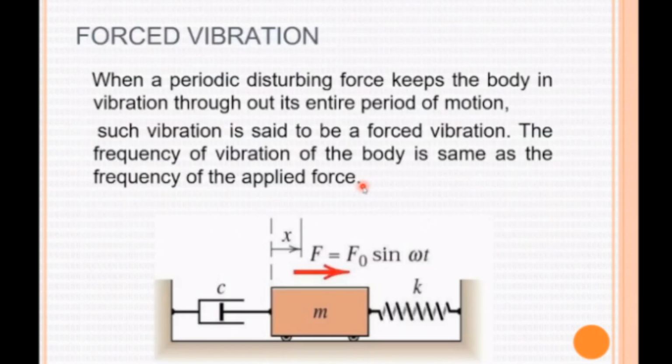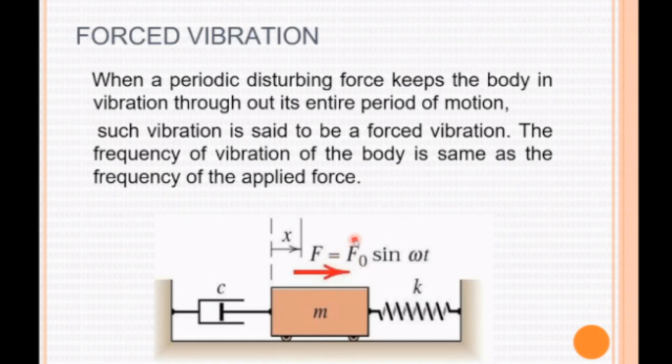Then the next one is forced vibration. In this diagram, there is one mass. This mass is vibrating under the influence of external forces, which may be given by a prime mover. It may be a motor or electrical equipment. Since this mass is vibrating by means of the external force given by the motor, this vibration is known as forced vibration. In this vibration, the amplitude of the vibration will be constant.